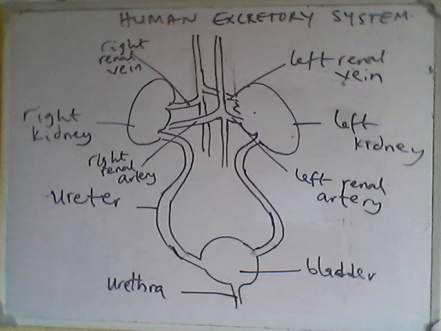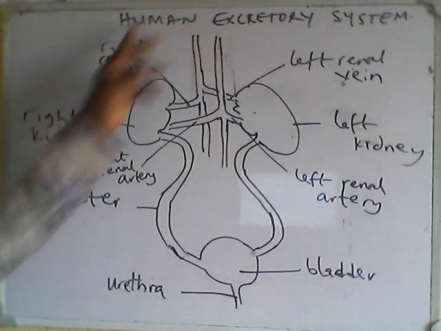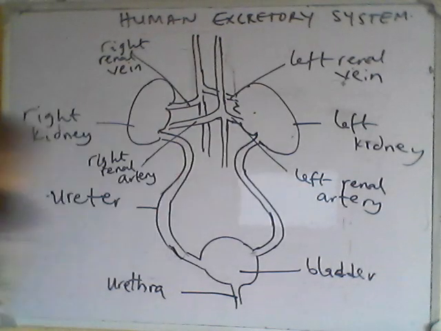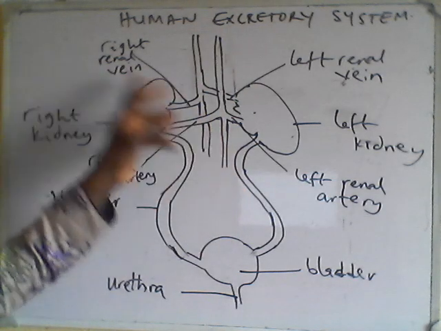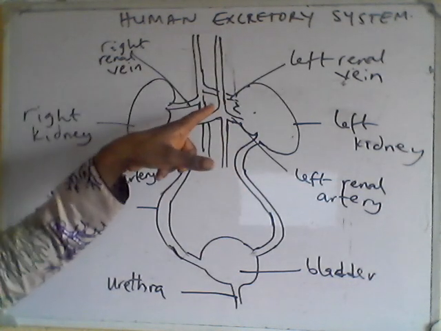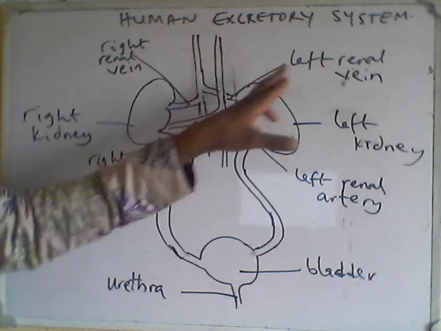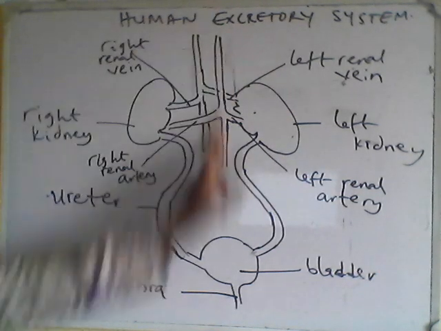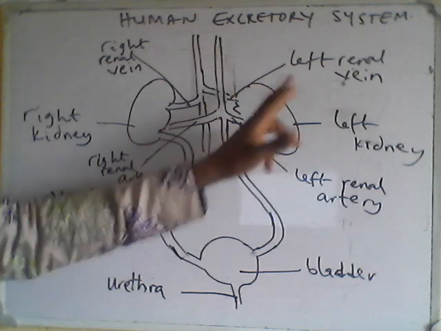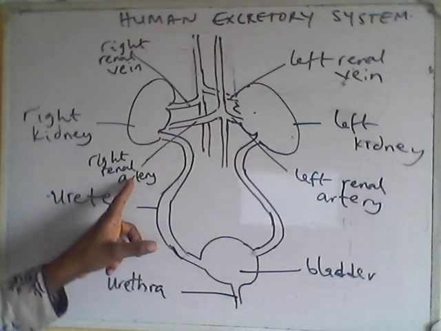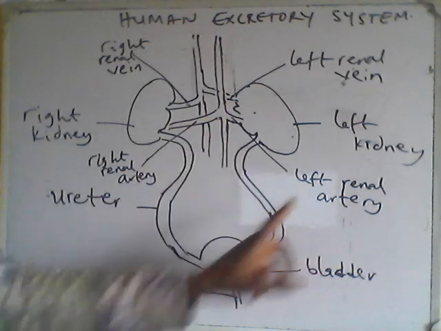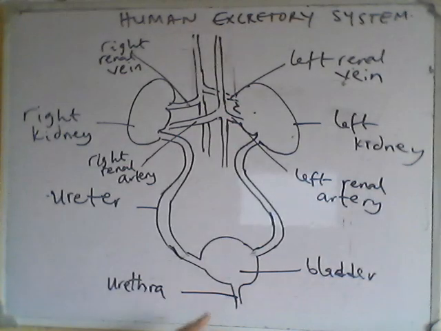On the board we have the diagram to show the human excretory system. It consists of the left and the right kidney, and these are two vessels. The veins behind are the renal veins, the left side and the right side. And these are the arteries, the right renal artery and the left renal artery. This is the bladder, where the urine is collected.